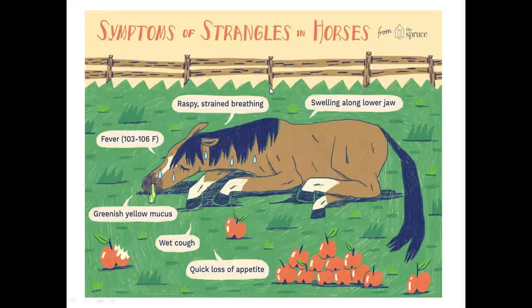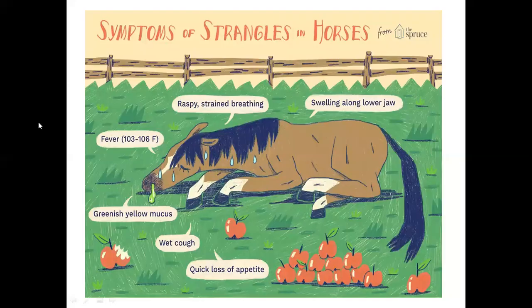Raspy means a change in the normal sound of the horse, and strained breathing, as I was telling, is due to accumulation of fluid in the throat cavity; the horse is bound to have labored breathing. Also, there is swelling along the lower jaw. So these are the common symptoms which you can see in an affected horse.